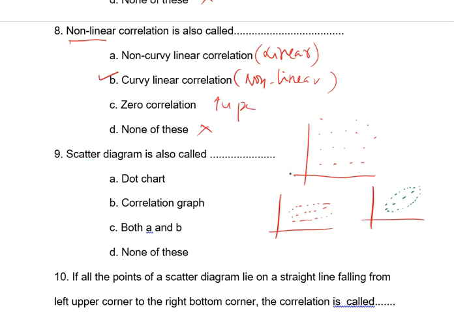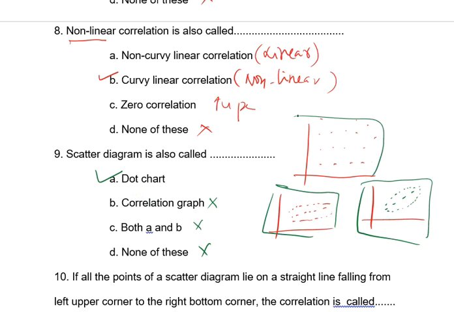If you see the three diagrams, I used dots here, so it is called a dot chart. Remember, it is a dot chart. It is not a correlation graph, not A and B, none of these. The correct answer will be dot chart because dots are used in the diagram. Right? The next question.